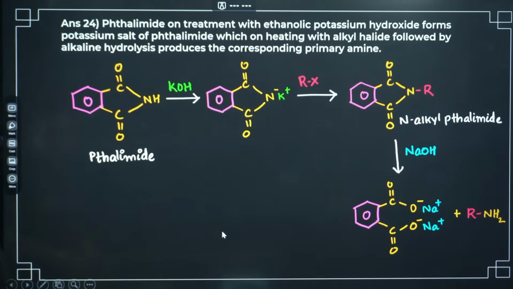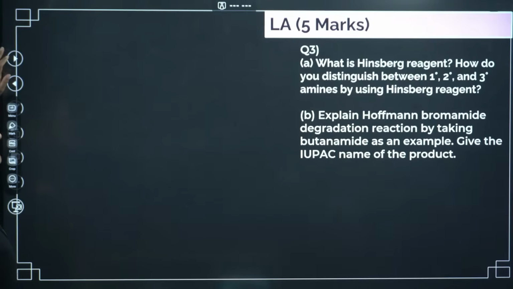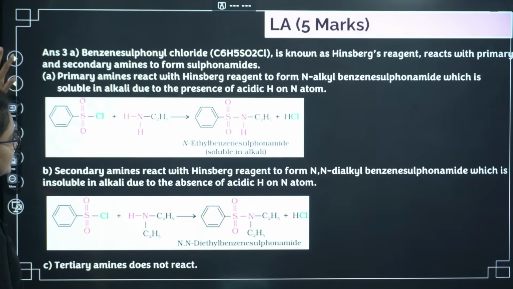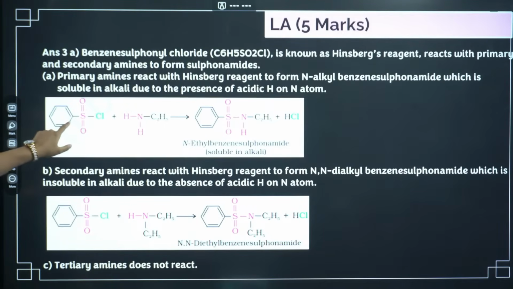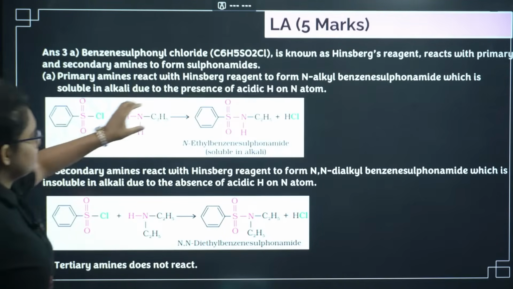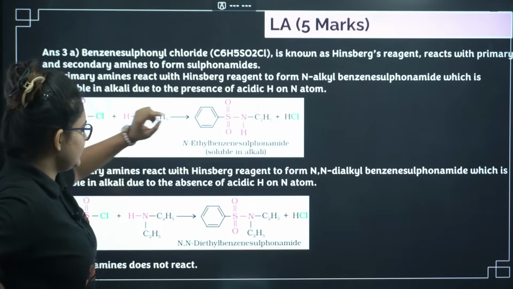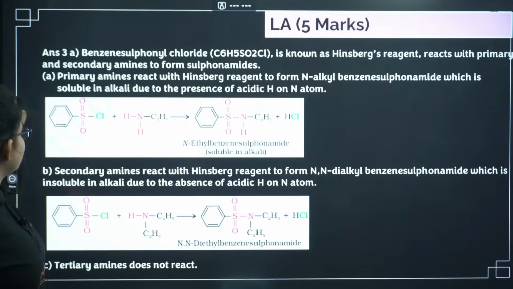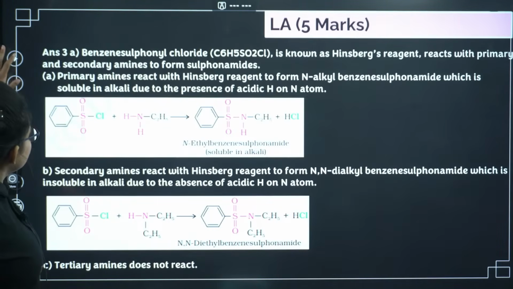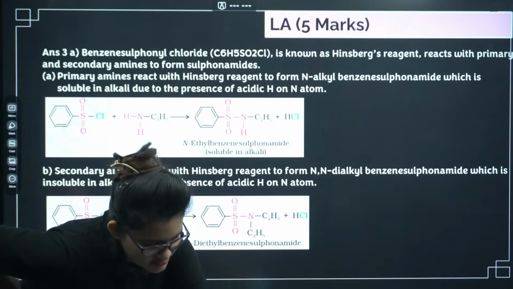Okay, so this is your Gabriel thalamide reaction, right? Let's go ahead: Hinsberg reagent and Hofmann bromamide degradation. This is your Hofmann bromamide degradation and this is your Hinsberg reagent. The reagent itself is very much important in the entire reaction. With primary amines, whatever compound you get is soluble in alkali. In secondary, it is not soluble in alkali. And for the tertiary case, it will not react with the benzene sulfonyl chloride.